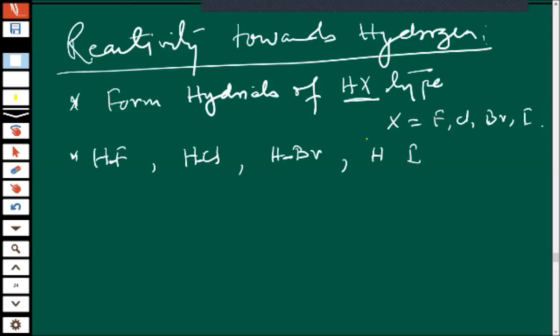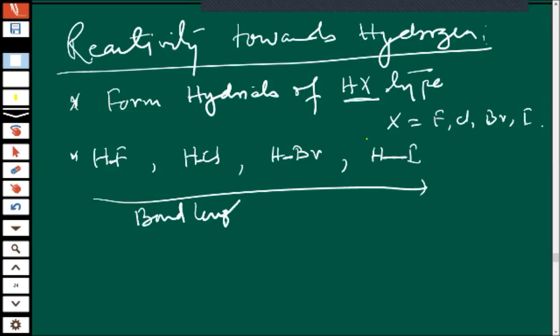Now tell me, which is the smallest bond? Hydrogen fluoride, hydrogen chloride, hydrogen bromide, hydrogen iodide. HF being the smallest one, sir. Okay. So we can write like this, that bond length increases.